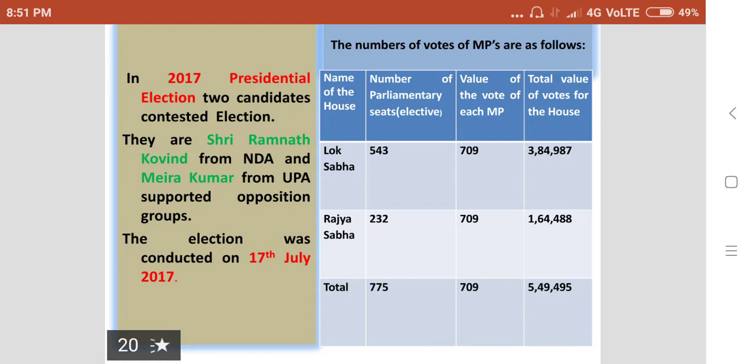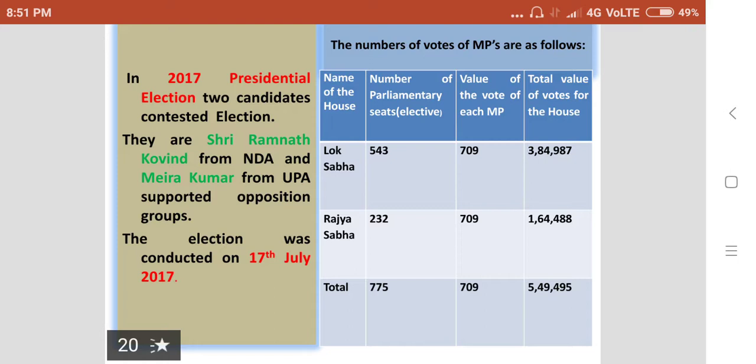Then in Rajya Sabha, 232 elected MPs, the value of each MP vote is also 709, total value of the elected MPs of Rajya Sabha 1,64,488.